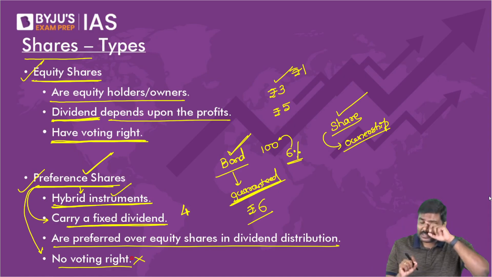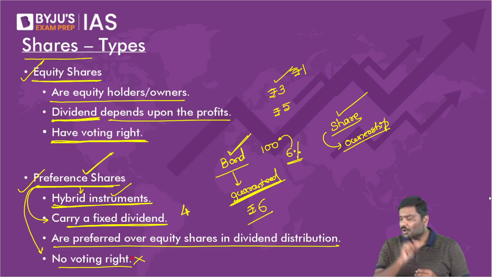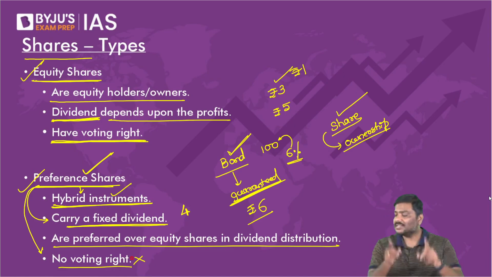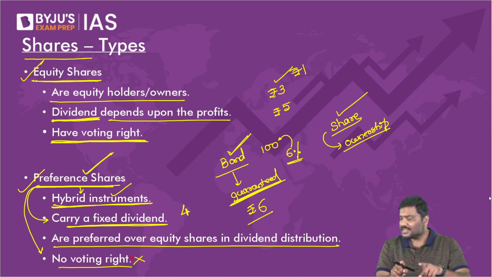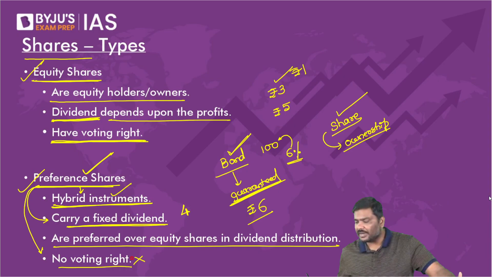Are cooperative banks in India allowed to issue these kinds of instruments? The answer is yes. After 2020, they are allowed to issue them. Okay? Can we go forward?